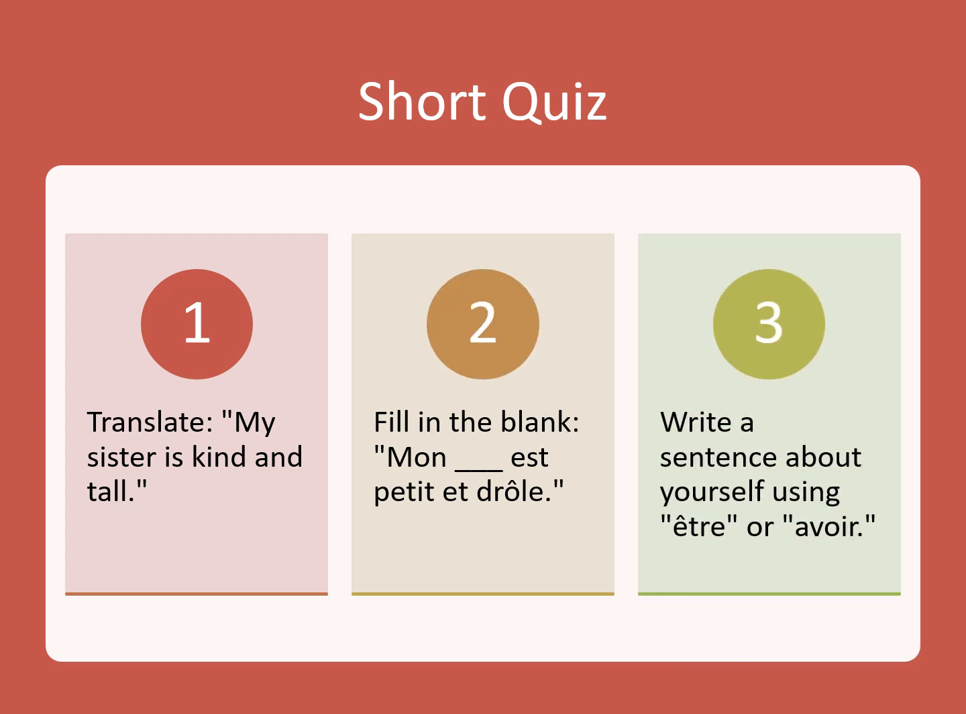Alrighty. Last but not least, number 3, write a sentence about yourself using être or avoir. Well, in this case, I would love to use être and avoir. So, just off the bat, I would say je suis fille unique, which is true actually. I'm an only daughter. J'ai des cheveux longs. I have long hair. Very simple, very basic, something like that.